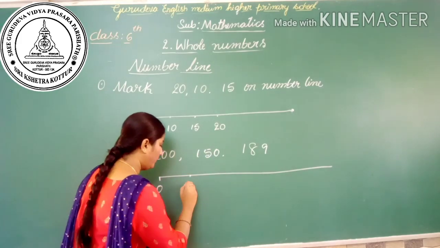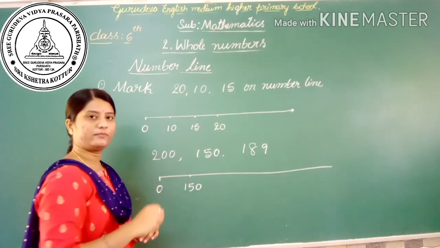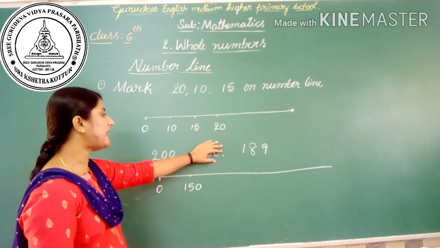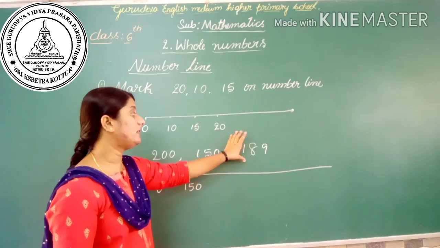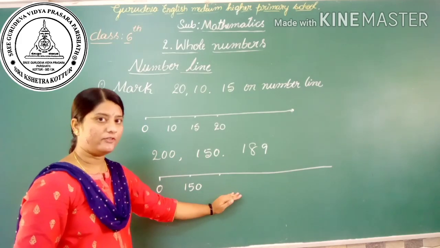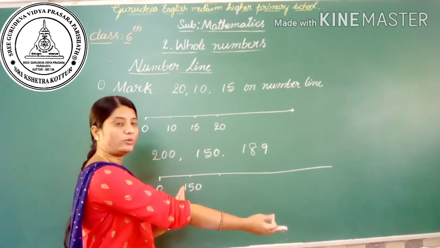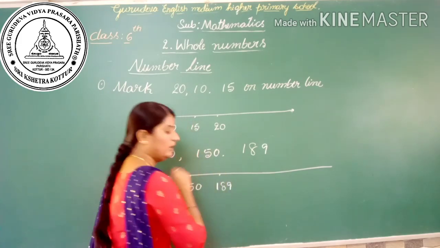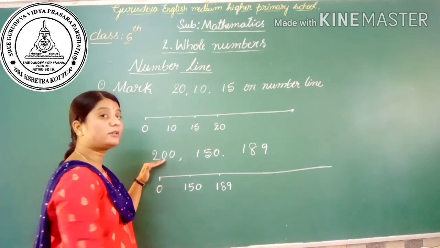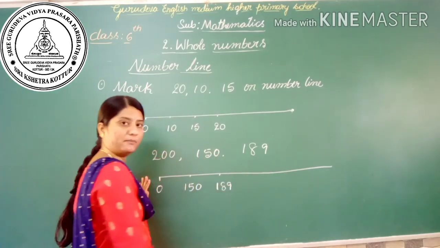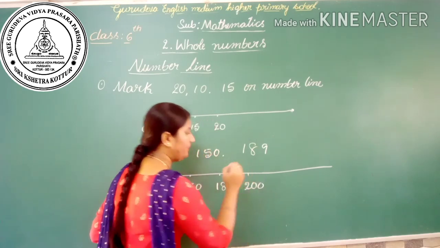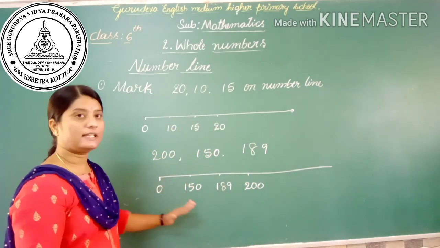So we have to mark it on the left. Then next, 150 is less than 200 and 189. It is in between both, but it is nearer to 189, so it is greater than 150. So we have to mark it to the right on the number line. Then at last, 200 is the greatest number. The numbers go on increasing to the right of a number line, so we have to mark it to the right of 189, that is 200. Okay, is it clear?